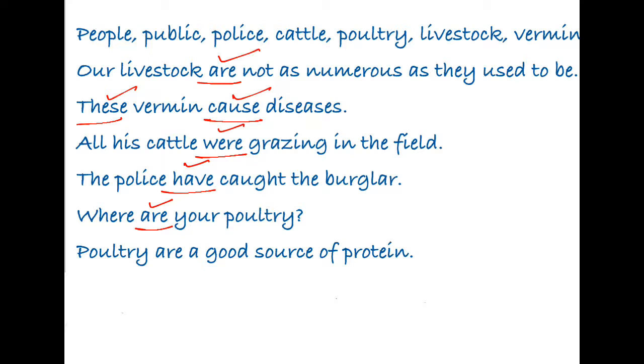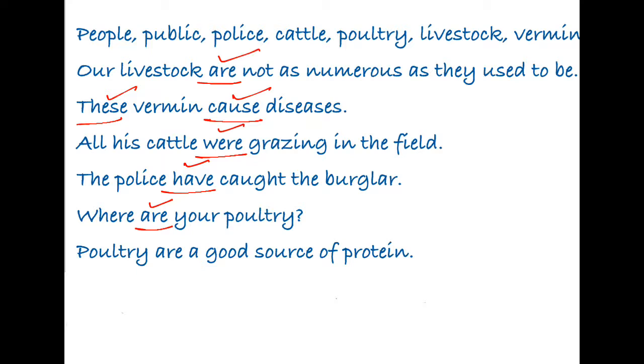But if by poultry we mean the meat that we get from those birds, then it is singular. Now here the sentence will suggest some clue for us to decide whether poultry means birds or meat, the eatable thing. The sentence says poultry are a good source of protein. It means that we are talking about the meat of those birds.